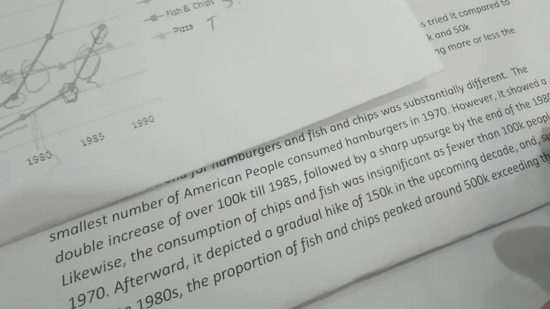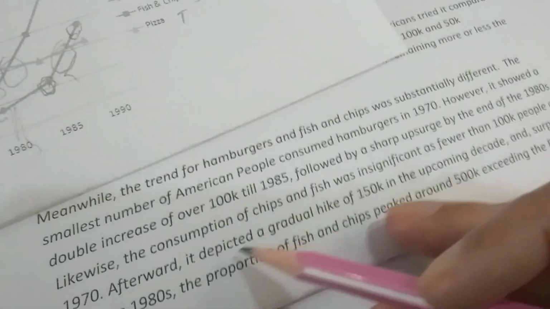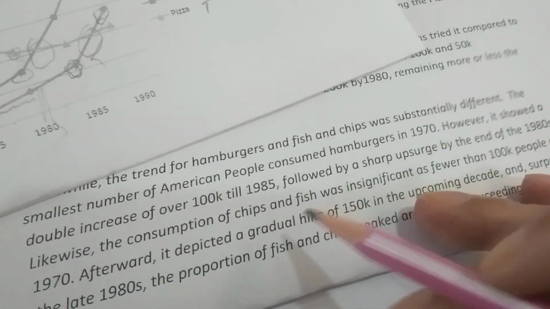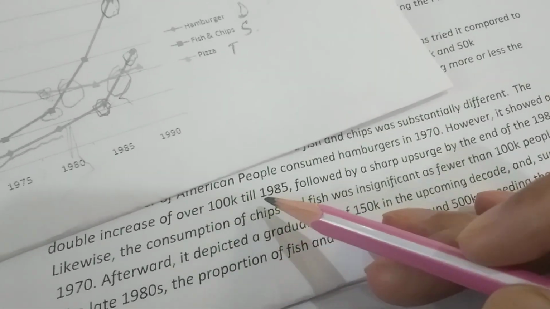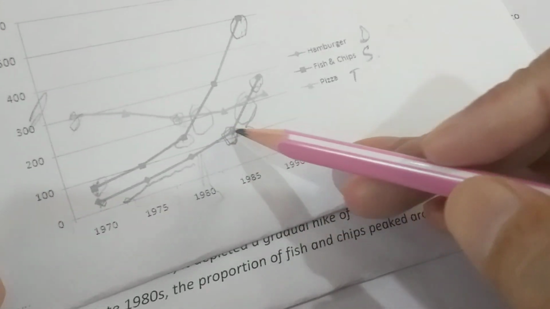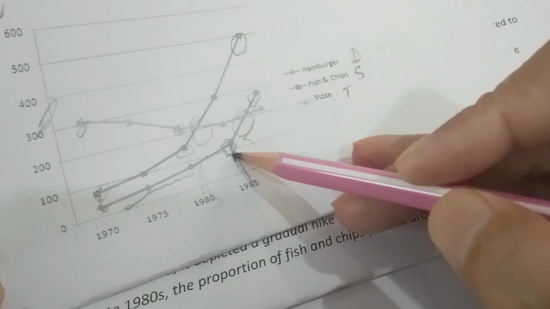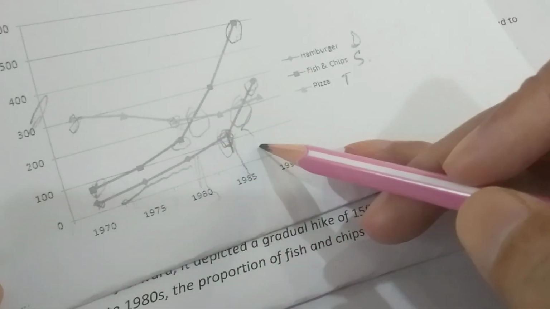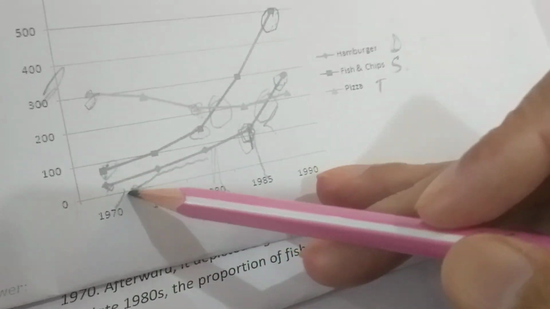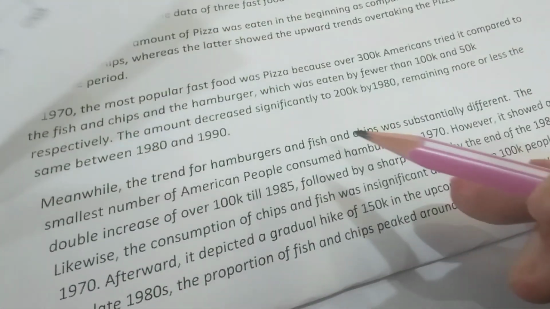The smallest number of American people consumed hamburger in 1970. However, it showed a double increase of over 100k till 1985. Yes, you can see over here, it's 1985 here. So over 100k. Yes. So I have written this one from the change from here, 1970 to 1985. So it's very nice.